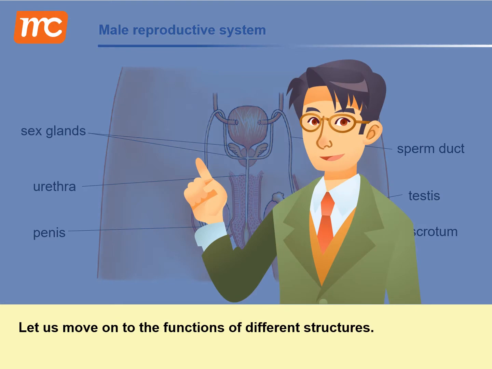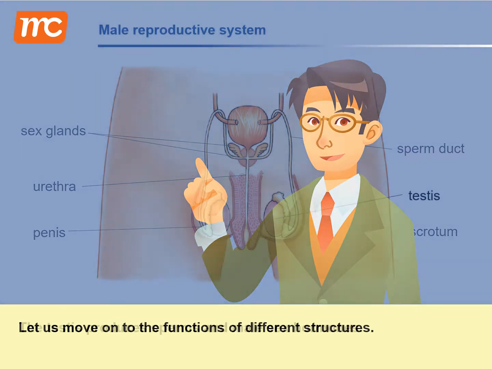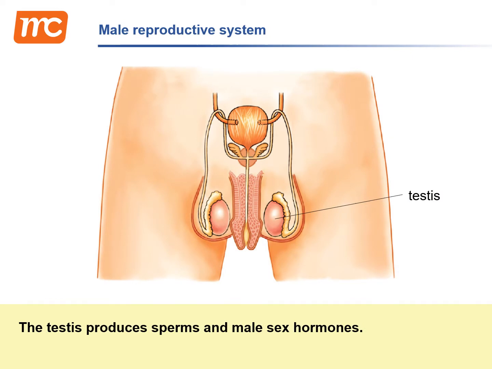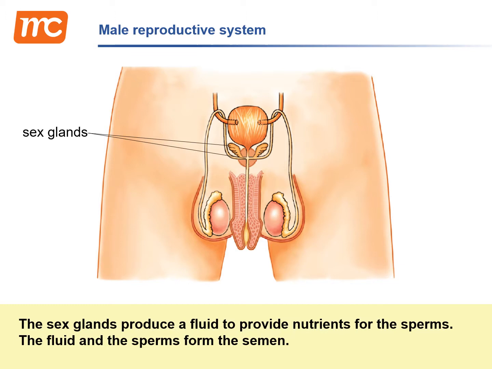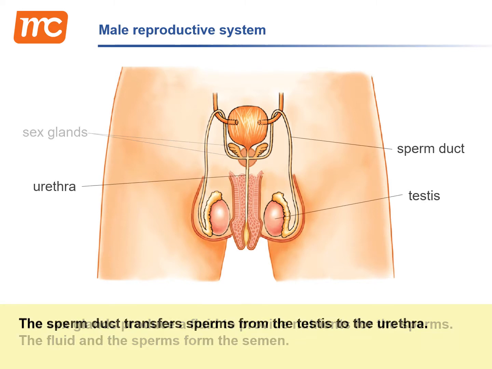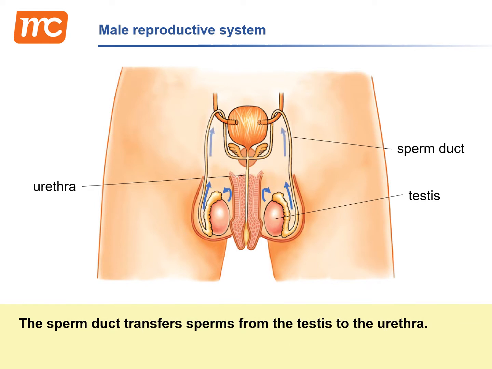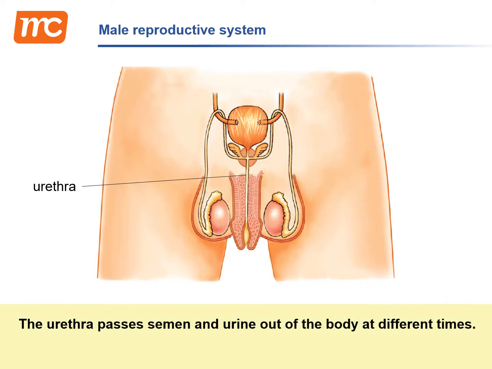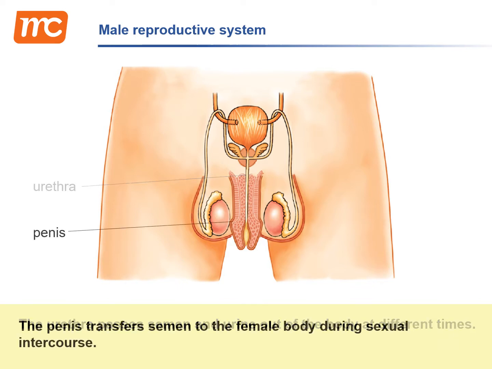Let us move on to the functions of different structures. The testis produces sperms and male sex hormones. The sex glands produce a fluid to provide nutrients for the sperms. The fluid and the sperms form the semen. The sperm duct transfers sperms from the testis to the urethra. The urethra passes semen and urine out of the body at different times. The penis transfers semen to the female body during sexual intercourse.